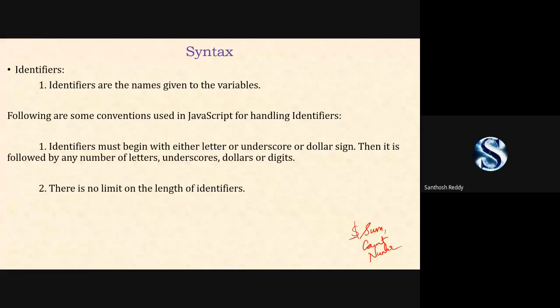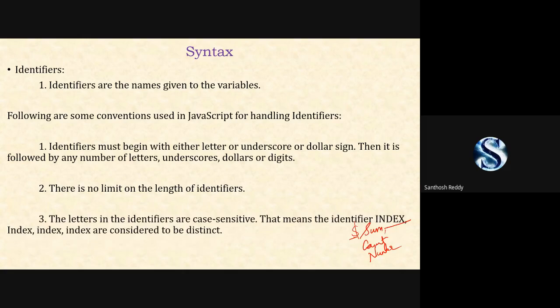Next, there is no limit on the length of your identifiers. For example, instead of only 3 letters, you can write 10 letters, or extend it to 26, or it can be anything. But most of the time we use meaningful identifiers, so we have a smaller number of characters in them.